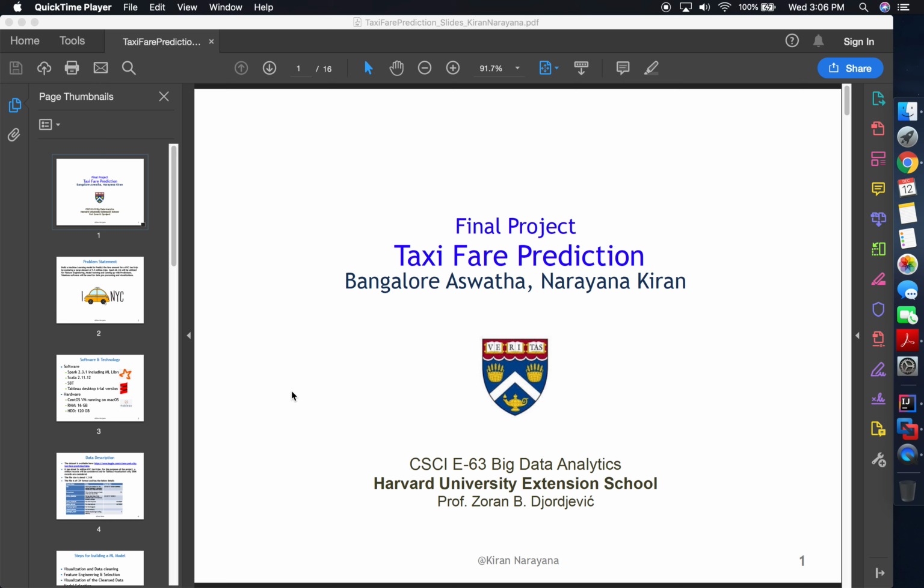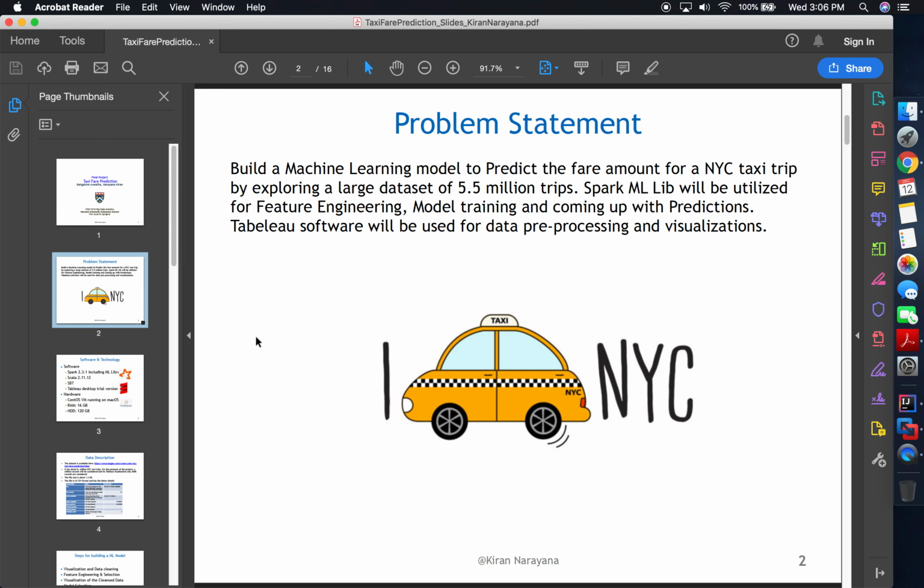My topic happens to be predictive analysis using Spark ML. As part of this project, I intend to build a machine learning model to predict the fare amount for a NYC taxi trip by exploring a large data set of about 5.5 million trips. Spark MLlib will be predominantly used for feature engineering, model training, and evaluation. Tableau desktop software will be used for visualization purposes.